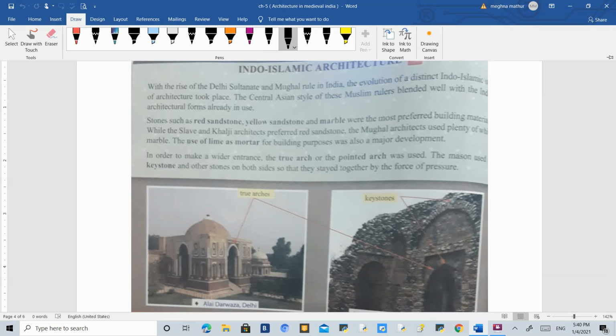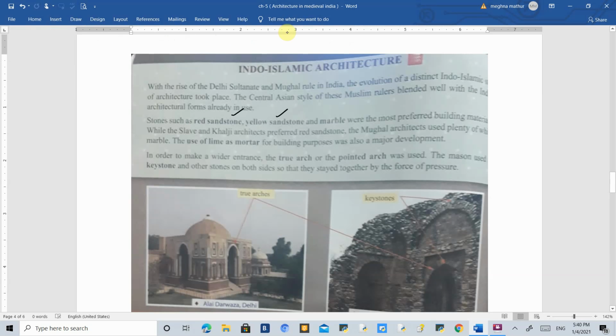So what you see here is the kind of building material they used to build these monuments, that is, red sandstone, yellow sandstone, and marble. That was the preferred building material for them. The people from the Slave and Khalji dynasties used to prefer red sandstone, while the Mughals used to prefer marble in making their buildings. The example is the Taj Mahal, which was made by Shah Jahan during the Mughal Empire.